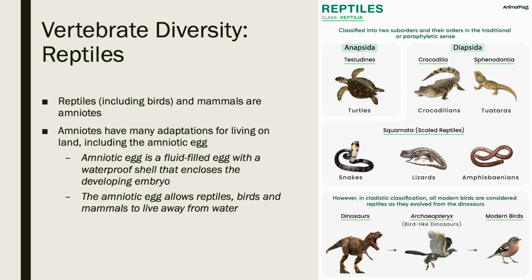And another class of chordate are the reptiles. The reptiles, which technically do include birds and mammals, are something called amniotes. And an amniote just is a type of animal that has a special egg called an amniotic egg. And an amniotic egg, unlike an amphibian egg, allows these animals to venture much farther inland and not be as tied to bodies of water. So think of a chicken egg if you want to think of what an amniotic egg is. It's a fluid-filled egg with a waterproof shell that encloses an embryo.